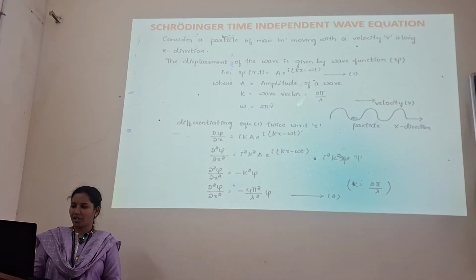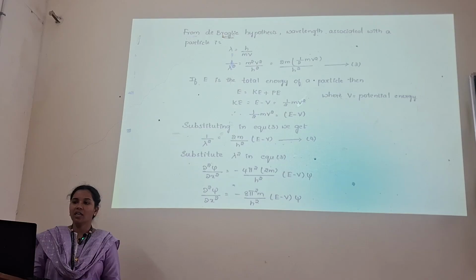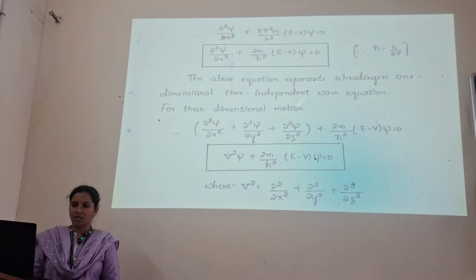Now, after differentiating all the equations, we will get the de Broglie hypothesis. We have lambda is equal to h by mv, and we have both kinetic energy and potential energy. And after substituting, we will get the equation dou square psi by dou x square plus 2m by h cut square into (E minus V) into psi. This is the Schrodinger one-dimensional time independent wave equation.